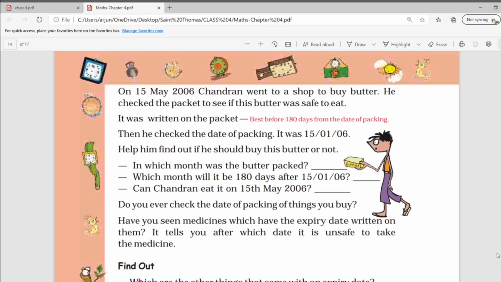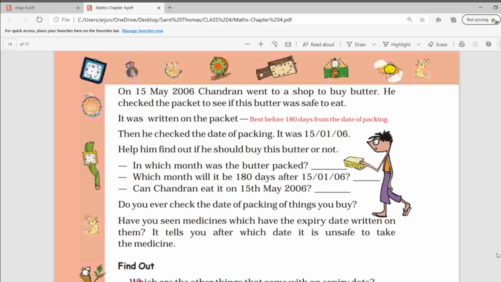So, on 15th May 2006, Chandran went to a shop to buy butter. He checked the packet to see if this butter was safe to eat. It was written on the packet, best before 180 days from the date of packing.